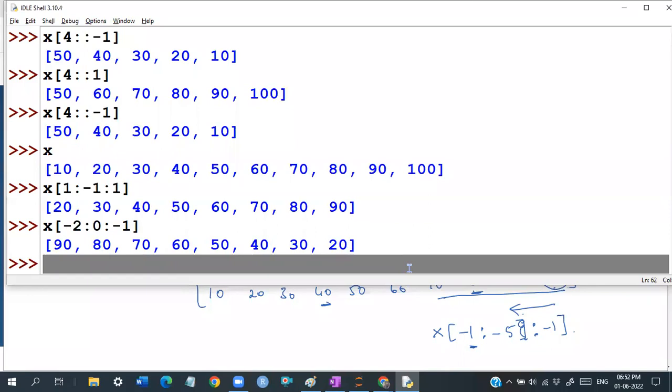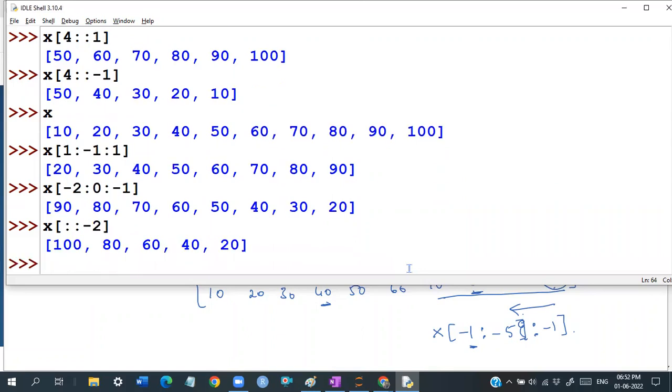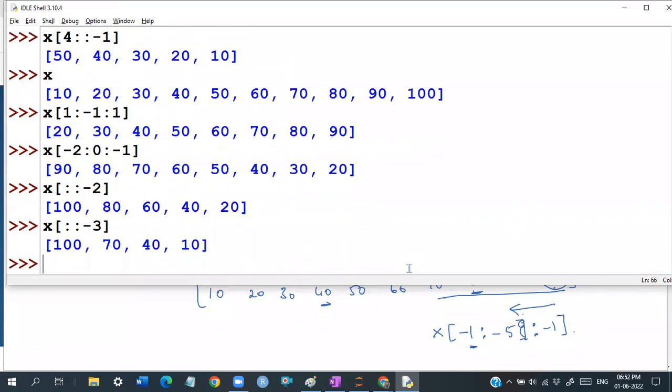So simply we have to understand the tricks and this kind of application, guys. That is basically how we are going to be working with it. So 90, 80, 70, we can take a step of -1, +1, -2, +2, anything you can take. Simple trick. X of is to -2. -2 means it automatically starts from the last position and moves towards the first position by taking a step of -2. Again, X with is to -3 is going to be 100, 70, 40 and 10, taking a step of 3. That is the way we are going to be working with that, guys.